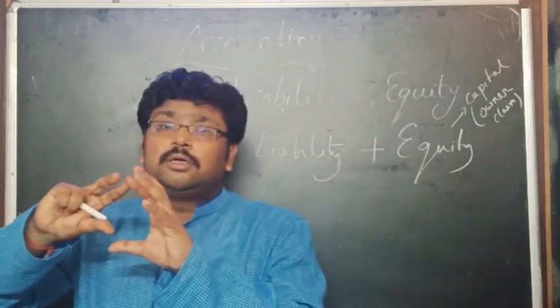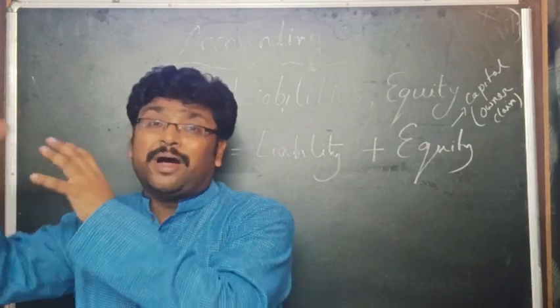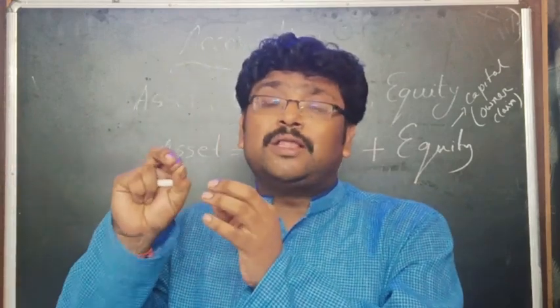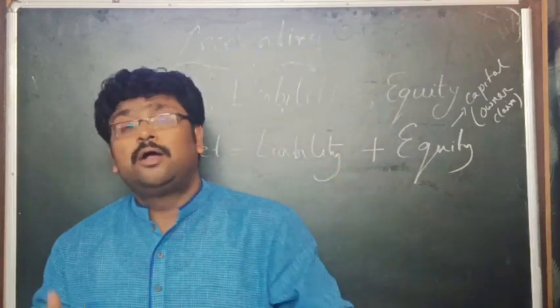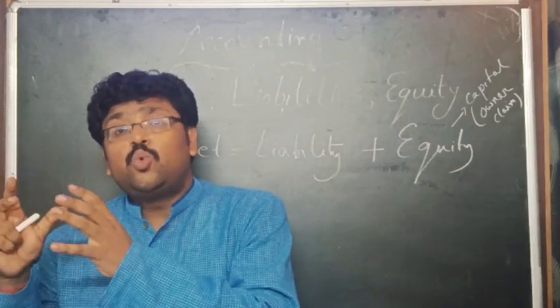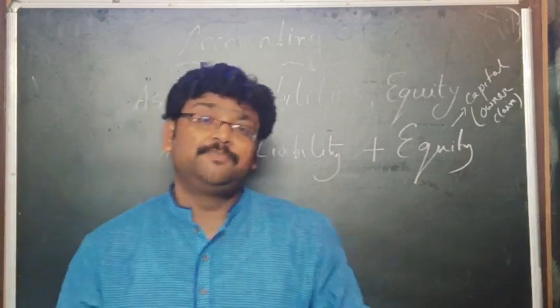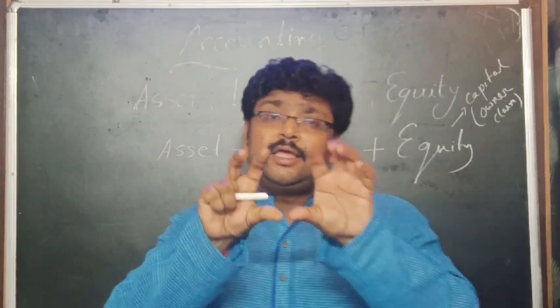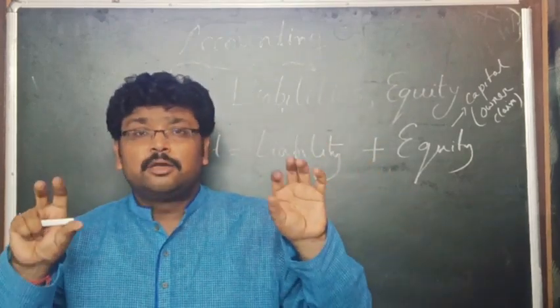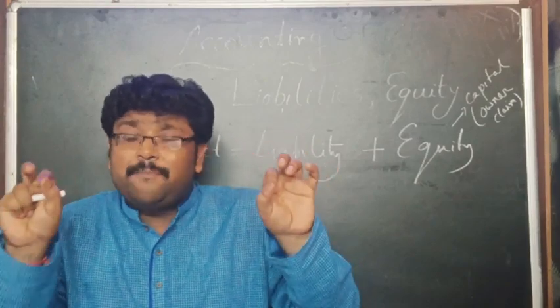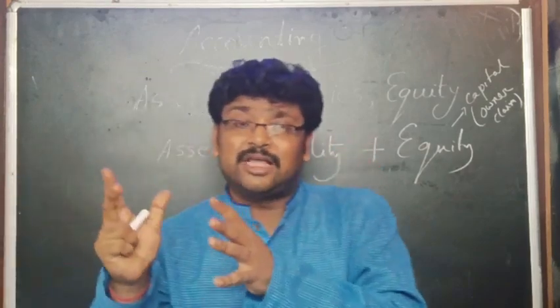The accounting equation was introduced by the mathematician Luca, an Italian mathematician. He said that there is an equilibrium between the left hand side and the right hand side.